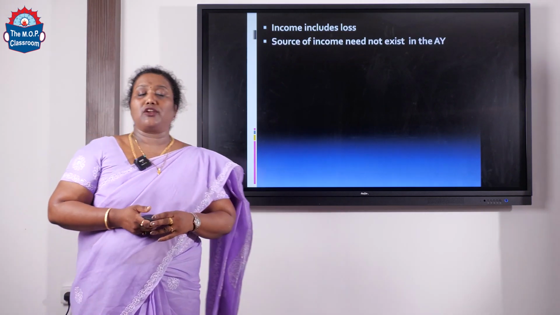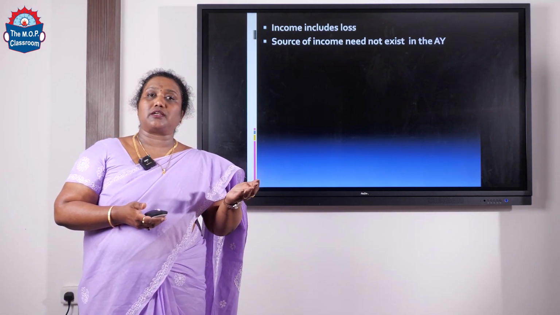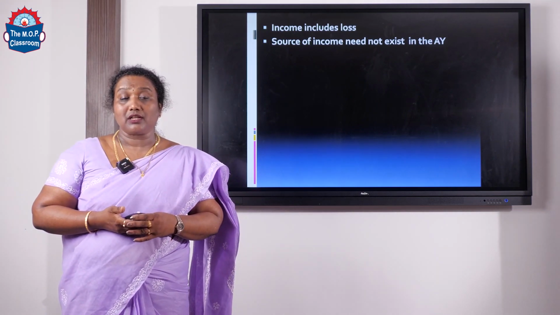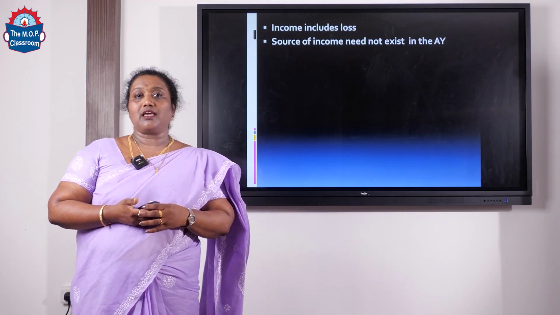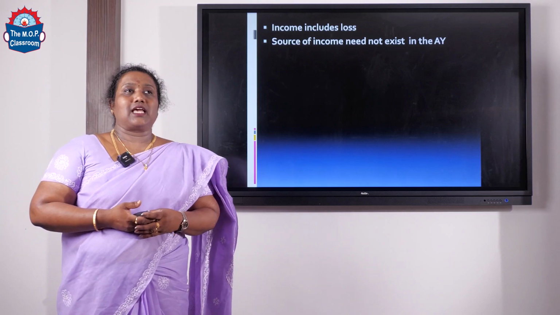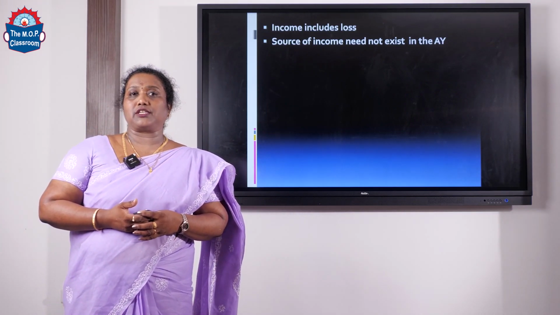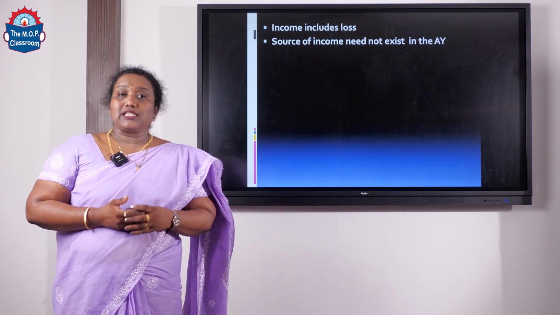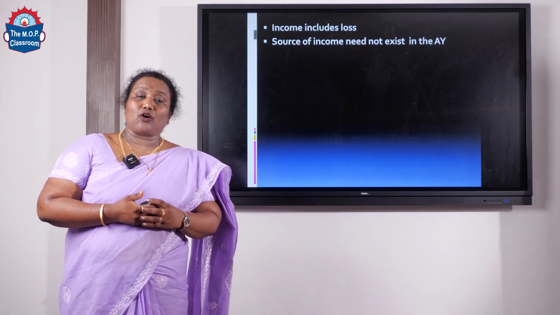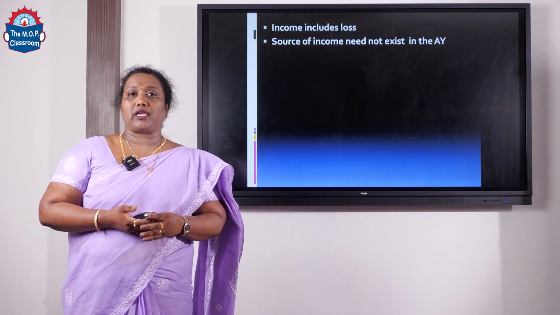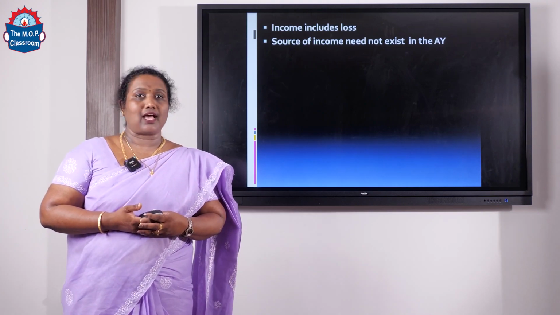Source of income need not exist in the assessment year. As I already told, the previous year's income is taxable only in the assessment year, but at the same time, the source need not exist in the assessment year. For instance, if an employee earns income from house property in the previous year 21-22, this particular income will be taxable only in the assessment year, but that house property need not be owned by him in the assessment year. Therefore, we say the source need not exist in the assessment year.